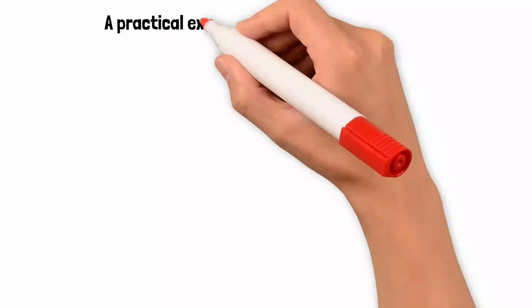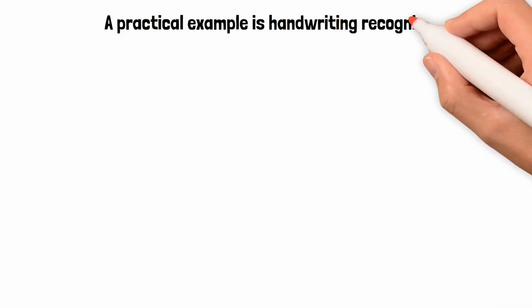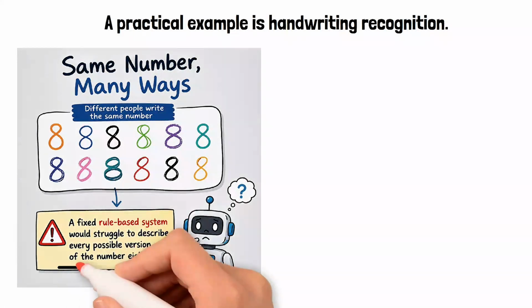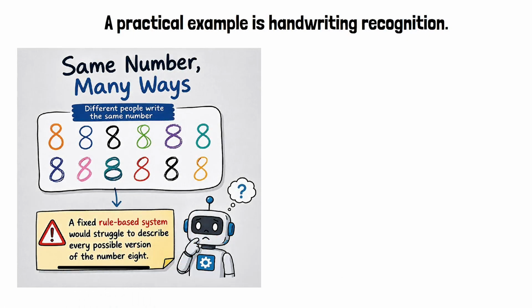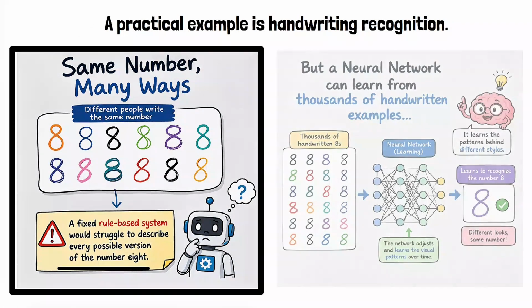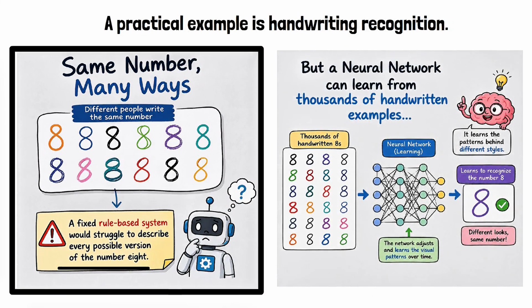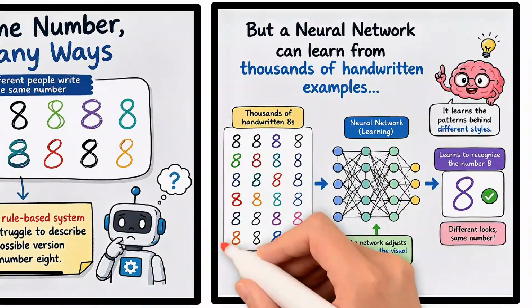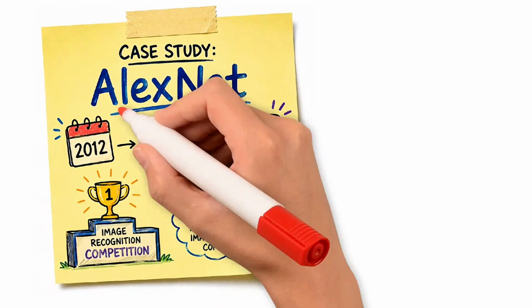A practical example is handwriting recognition. Different people write the same number in completely different ways. A fixed rule-based system would struggle to describe every possible version of the number 8. But a neural network can study thousands of handwritten examples and gradually learn the visual patterns that usually represent each number. A small case study is AlexNet.